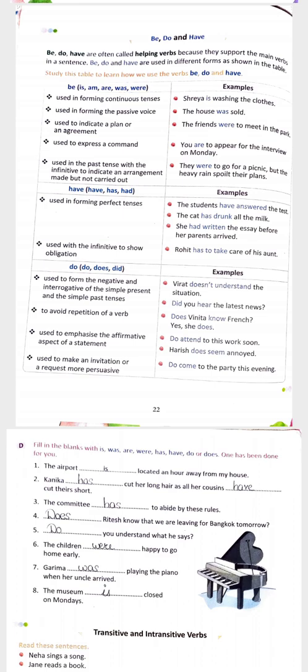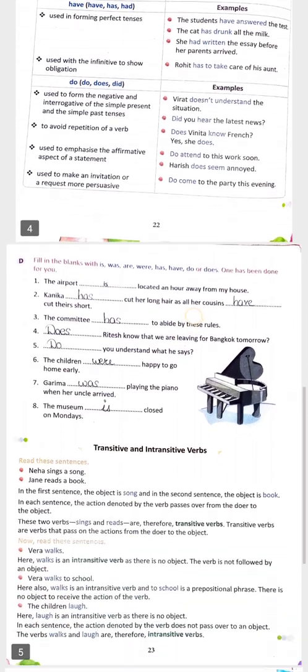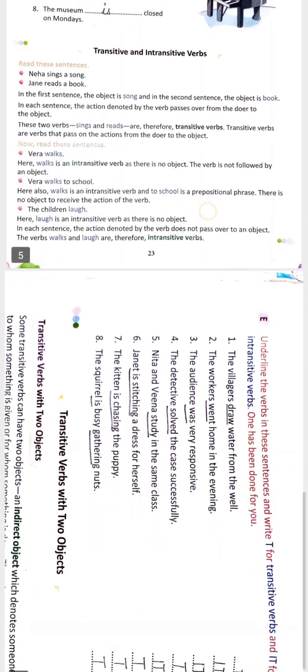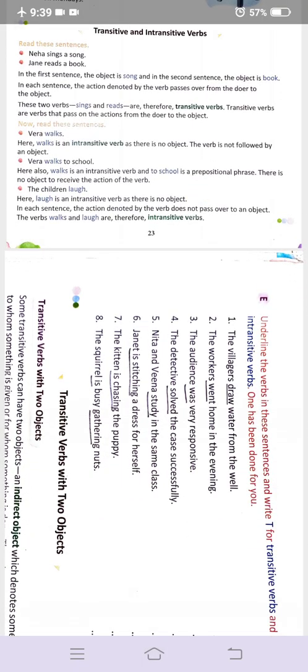So what is the meaning of this? First of all I'm just going to show you here sentences as examples. So you can see here that first of all we have the transitive and intransitive verb, that is for Neha sings a song. Now you can see here that we have a subject as well as an object and verb. Next is Jane reads a book.